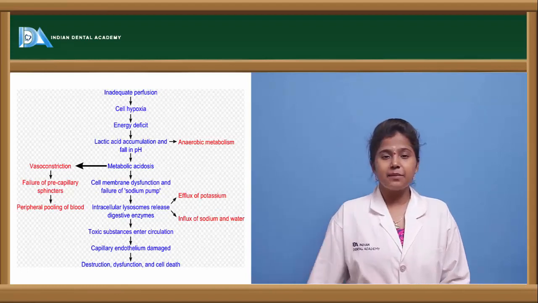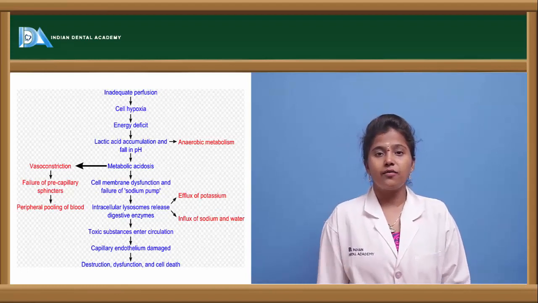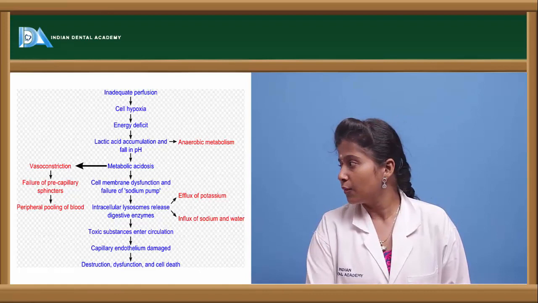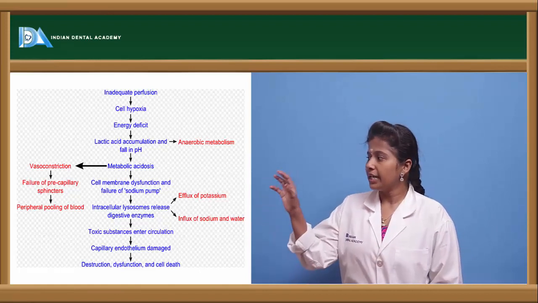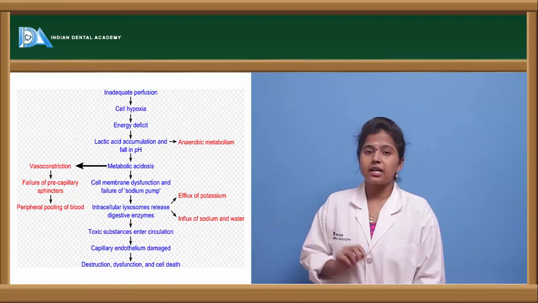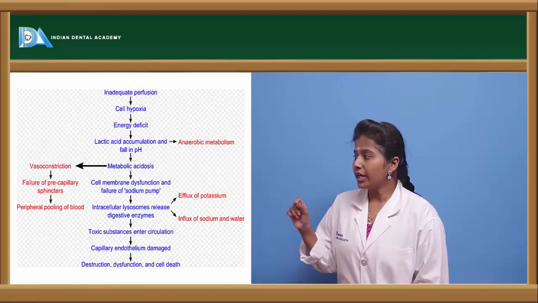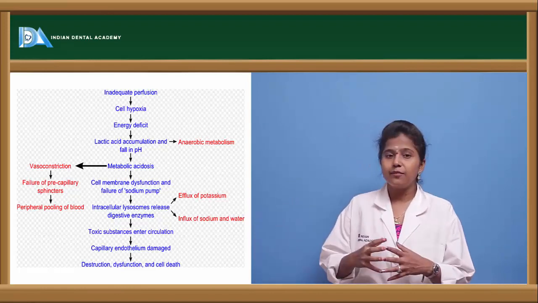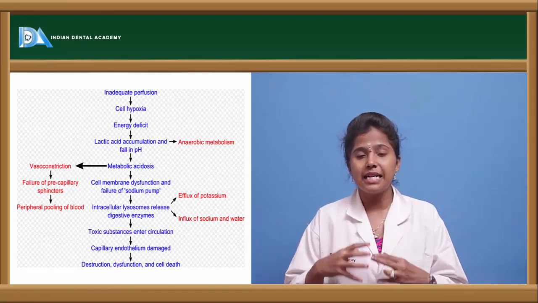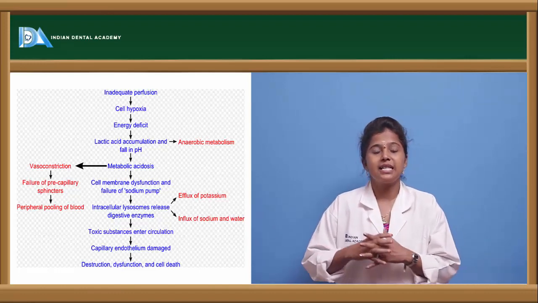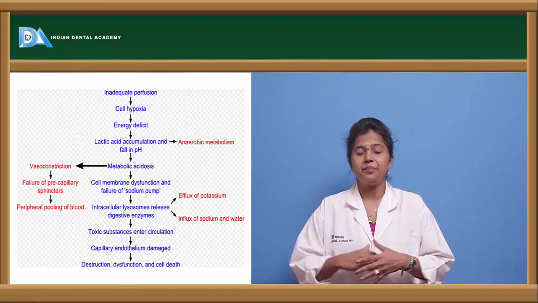Here we can see the schematic representation of the pathophysiology. Because of inadequate perfusion, cell hypoxia occurs, or cellular damage takes place. In cellular hypoxia, if the cells lack oxygen, there will be energy loss to that particular cell.